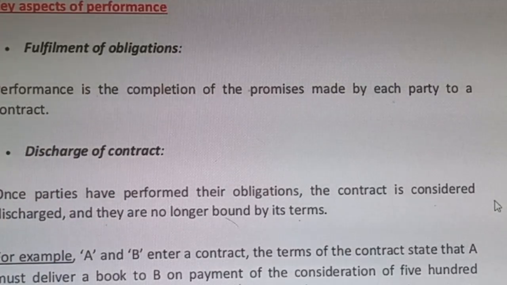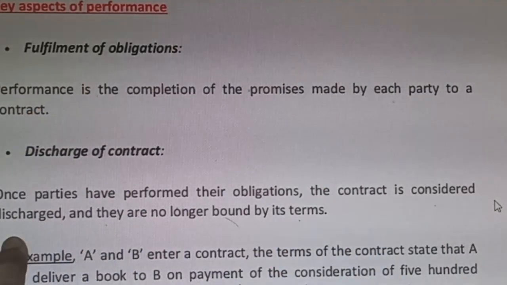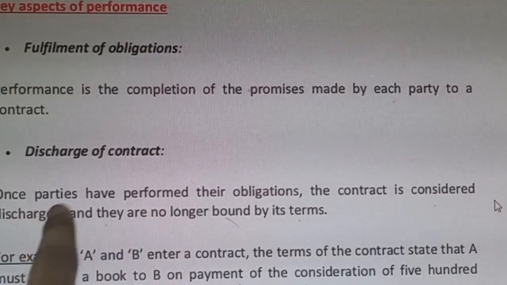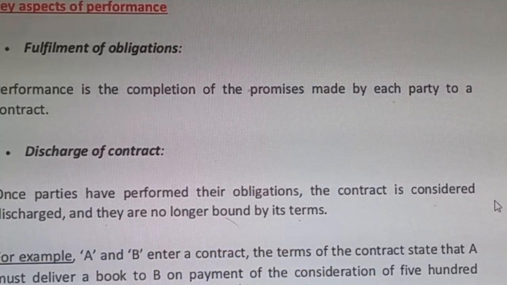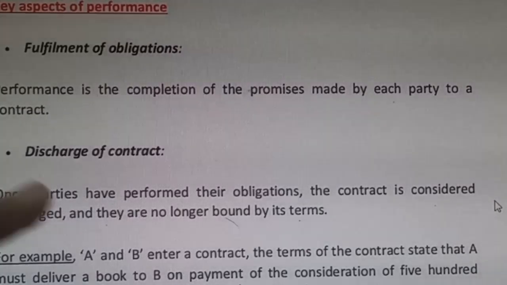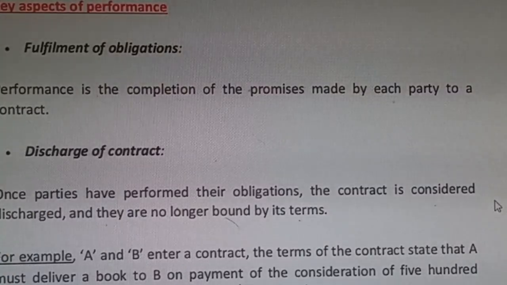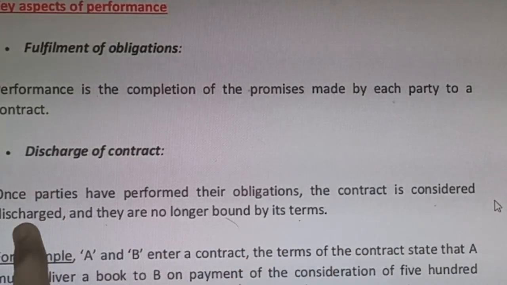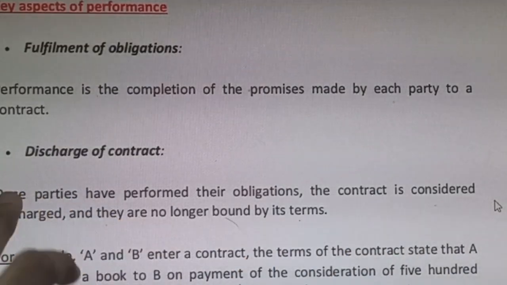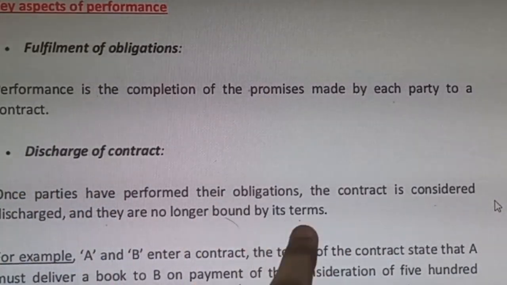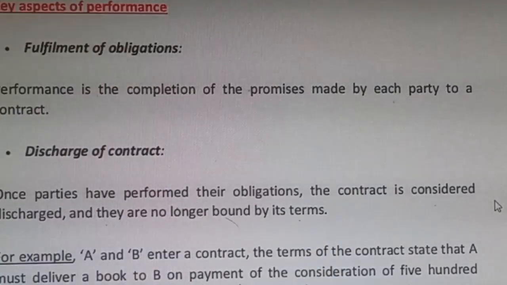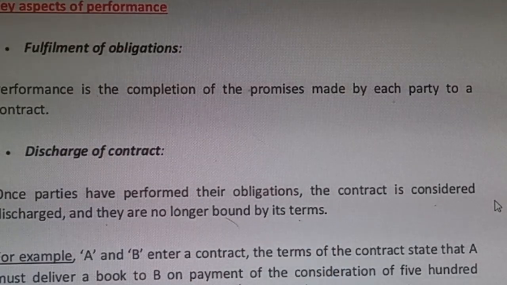What does discharge mean? The contract is considered discharged as they have performed their obligation. Once both the parties have performed their obligation, they don't have any legal relationship between them. They have completed both their obligations, so it is considered a discharge. The contract has been discharged and they are no longer bound by its terms. Now the contract is no longer used and they are no longer under the liability of a contract.